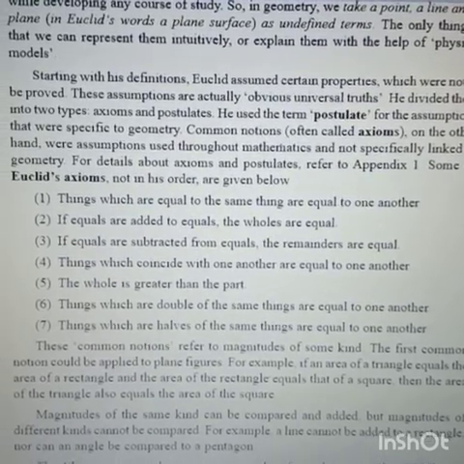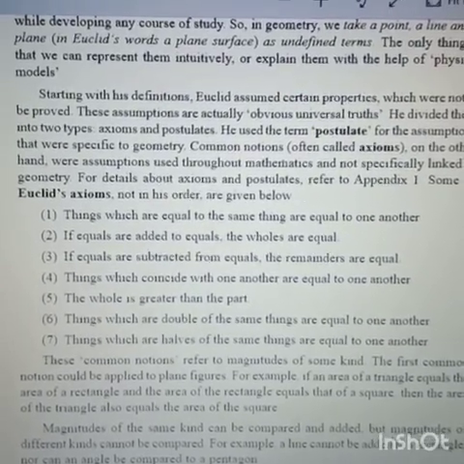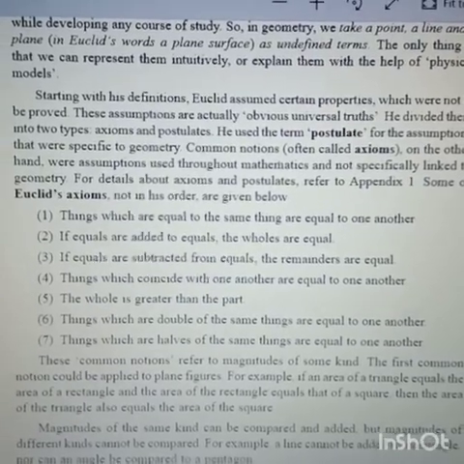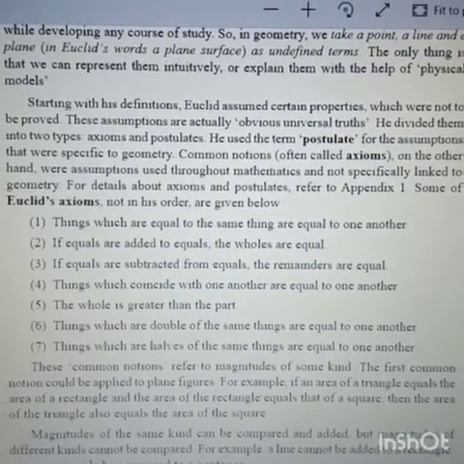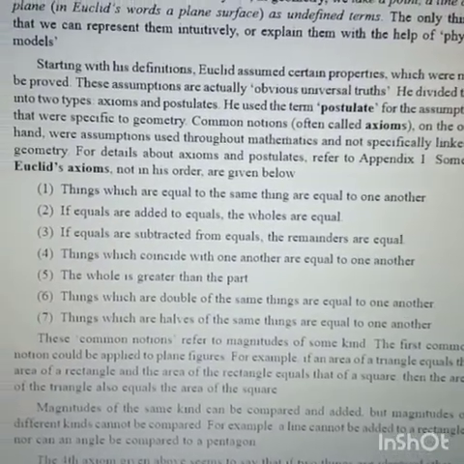The whole is greater than the part. Yes, if you take an example of your body part, suppose your finger. Your one finger is a part of the body and the body is the whole. Then you can say that the body is the whole, and greater than the part, which is the finger.